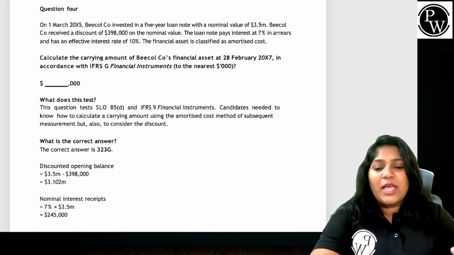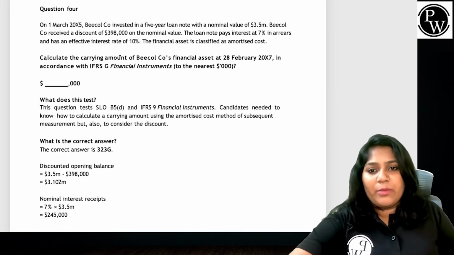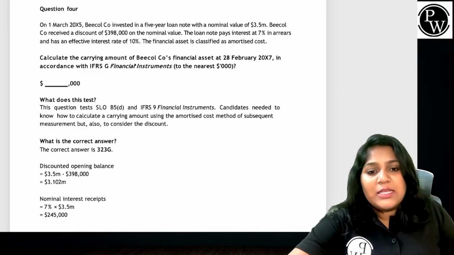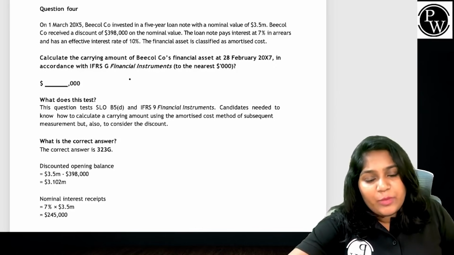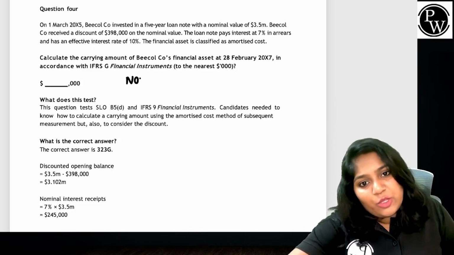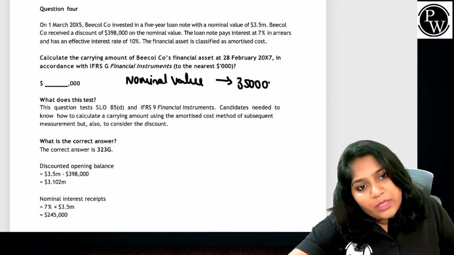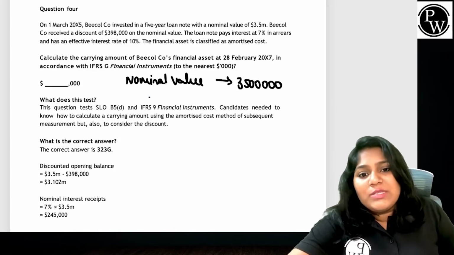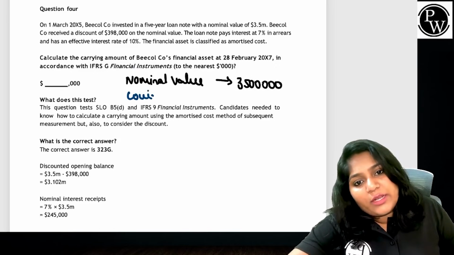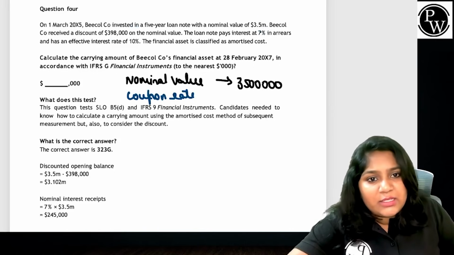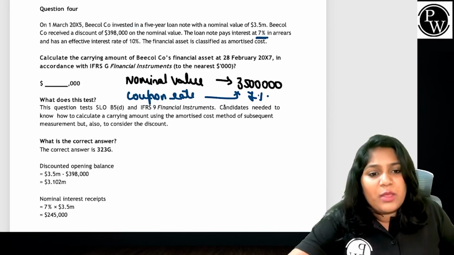So first, I need to find out the opening balance. What will be my opening balance? I am purchasing something, and the nominal value is 3.5 million. The promised rate, that is the coupon rate of interest, which in this scenario is 7%, will always be applied on this 3.5 million.